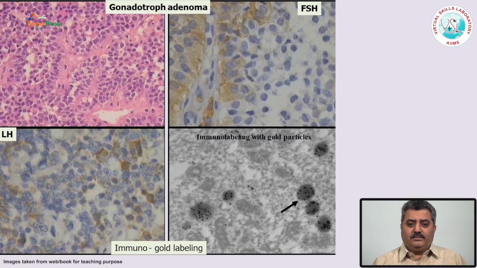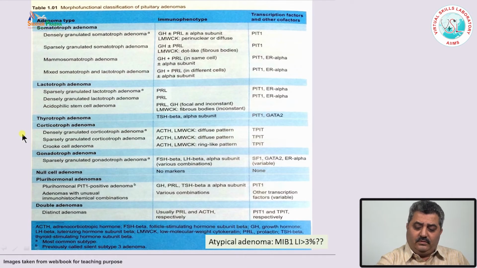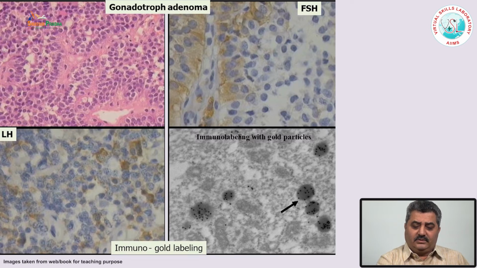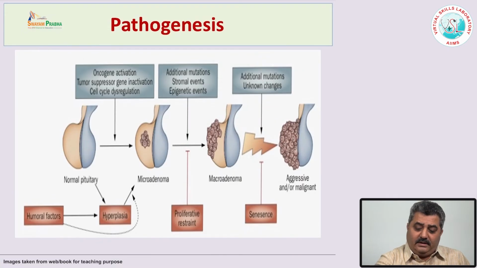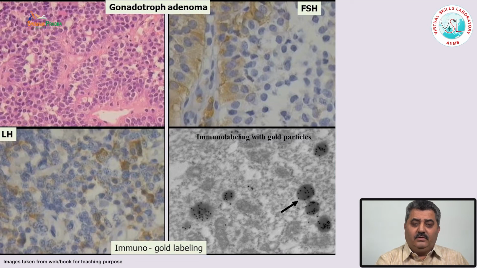Now, the pituitary adenomas can be classified based on the immunohistochemistry, and sometimes we can do the immunogold labeling. For example, this pituitary adenoma is positive for both FSH and LH hormones. So, we do not know whether it is actually secreting FSH or LH, or it is a cross reactivity of one hormone with the others, which can happen during the staining in immunohistochemistry. In these instances, one can use the immunogold labeling.